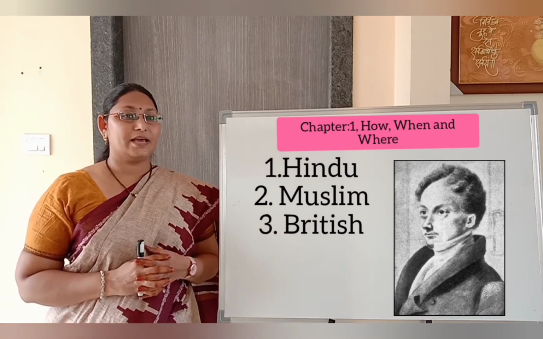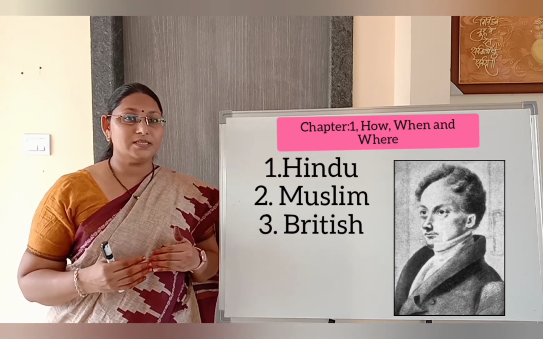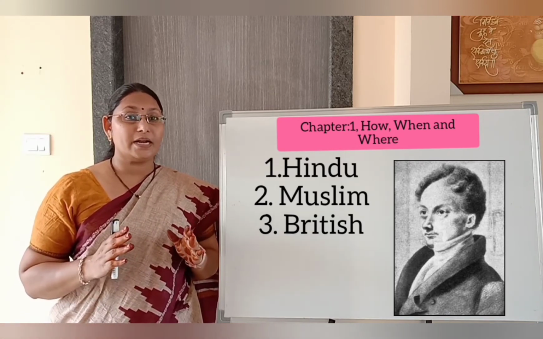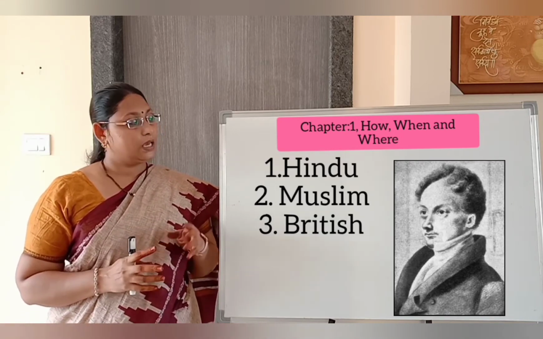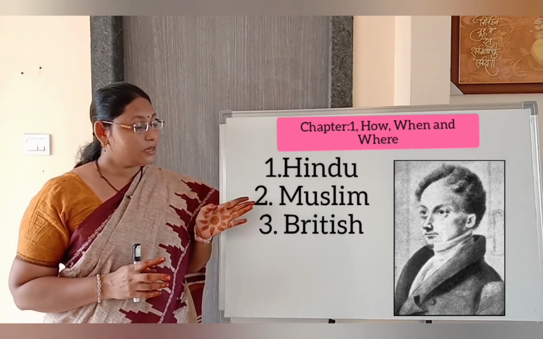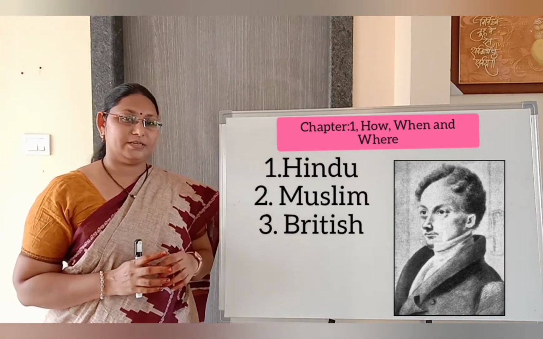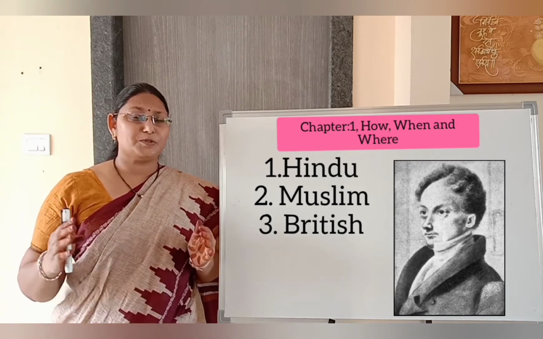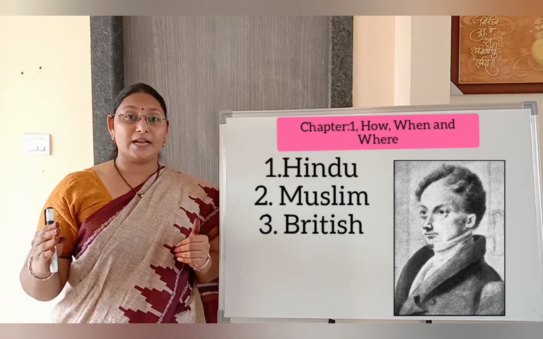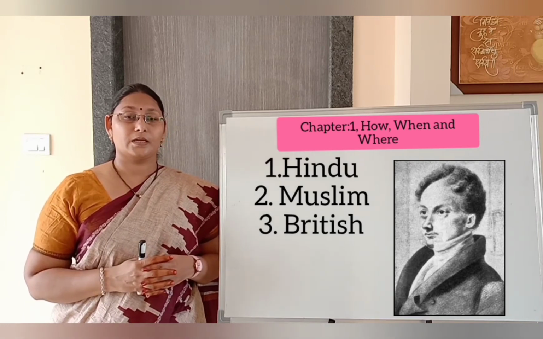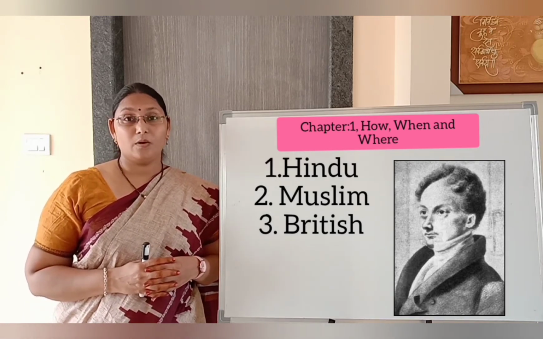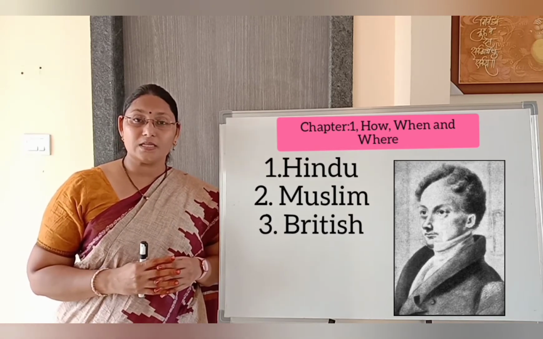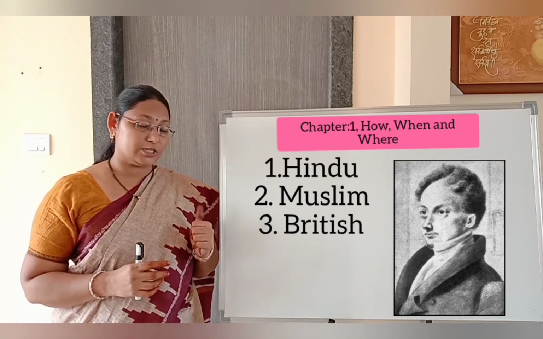You may be surprised that why ma'am is telling about the religions. No, these are the periods which were divided by James Mill: Hindu period, Muslim period and British period. Is it a correct way to divide a span of time with religion names? Probably no. And there are many disadvantages in this classification.